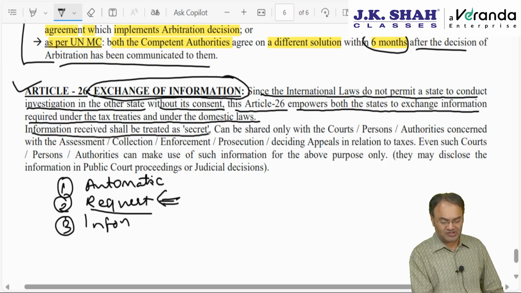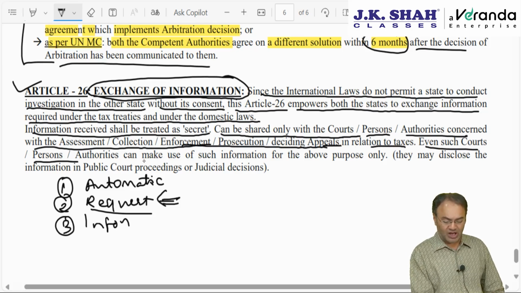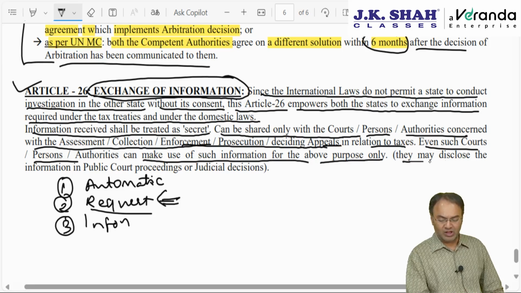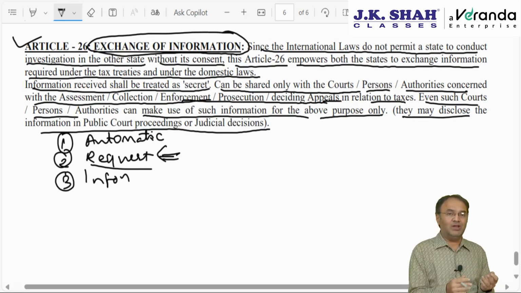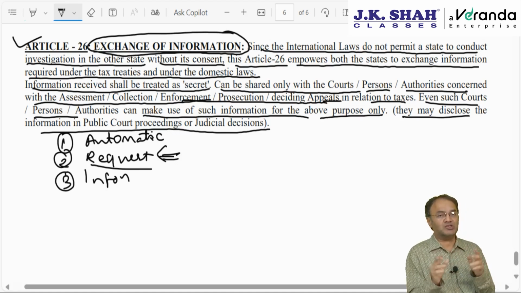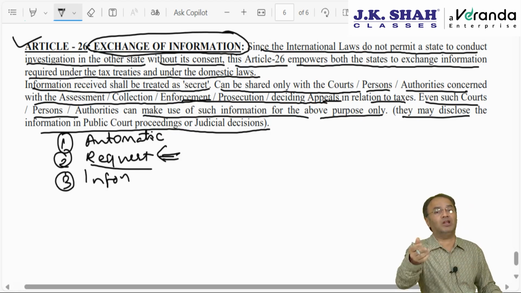Information received shall be treated as secret, top secret, and can be shared only with the courts or the persons or authorities connected with the assessment or collection of tax, or enforcement, prosecution or deciding appeals in relation to taxes. Even such courts or persons can make use of the information for the above purpose only. They may disclose the information in public court proceedings or judicial decisions, but the information cannot be made available to the public. So if a country like Cyprus has shared a list of Indians having bank accounts in Cyprus, then after receiving the list of 451 Indians, India cannot make that list publicly available.